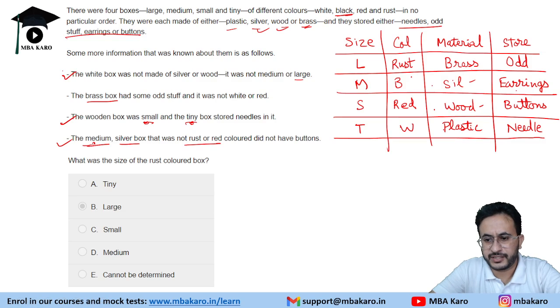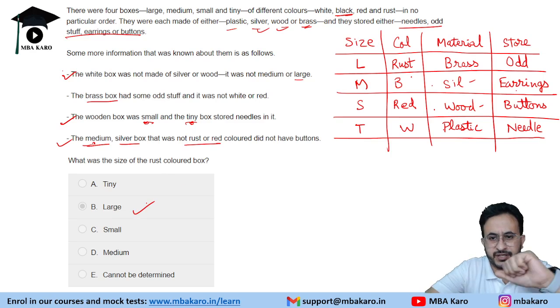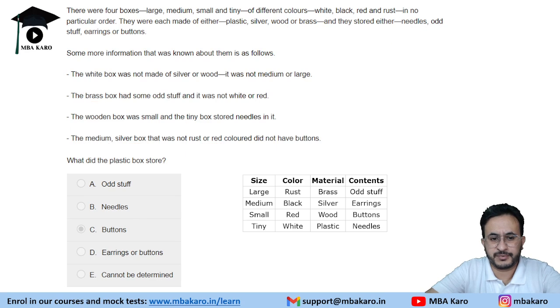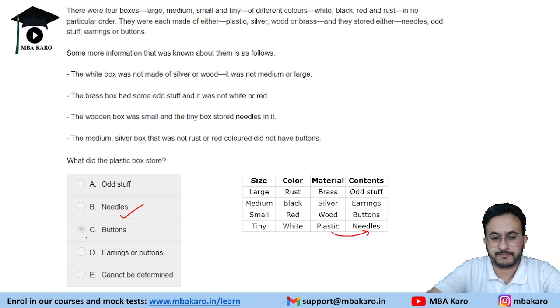Now let us look at the questions from it. What was the size of the rust colored box? So the rust colored box is large in size. I got this one right. However, I made mistakes in some of the questions because I did not draw the table correctly. Plastic box, what did it store? So the plastic box stores needles. Do not go with the answer which I marked as buttons while attempting the test.